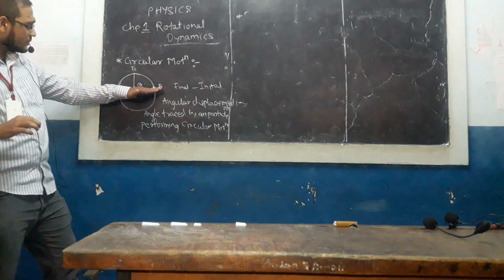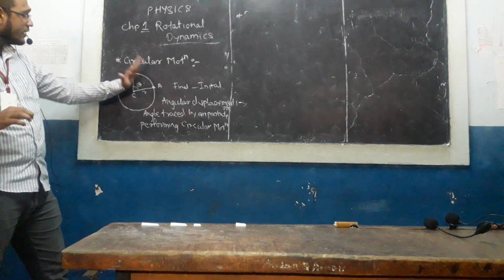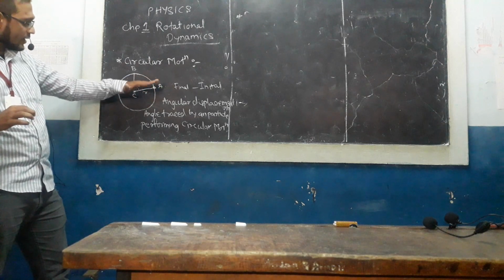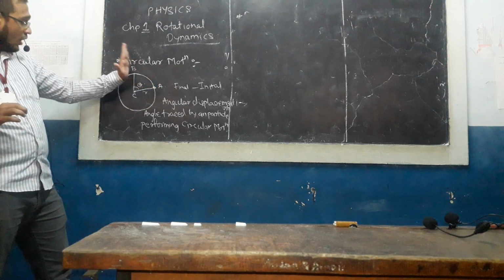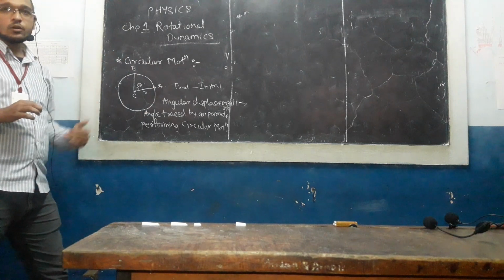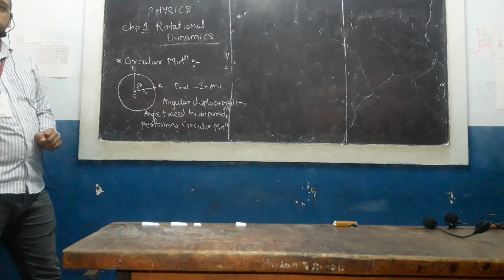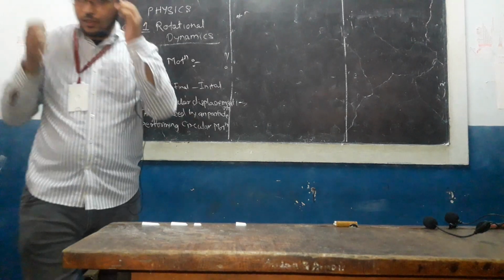Angle traced by a particle or radius vector. This is also called radius vector r. Angle traced by a particle or radius vector of an object performing a circular motion is called angular displacement.